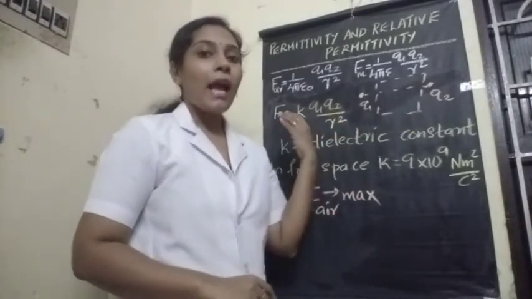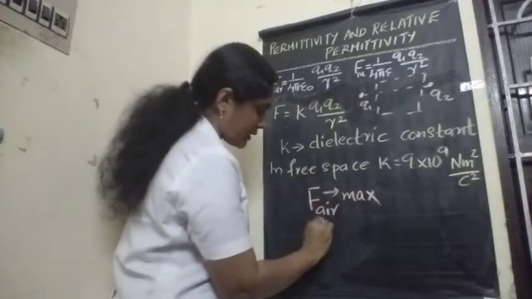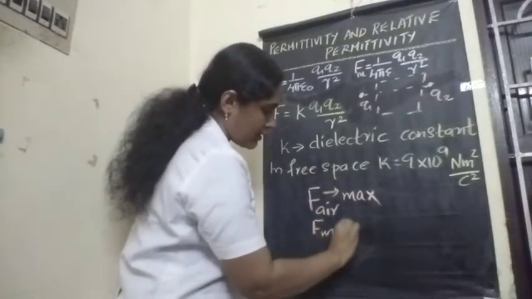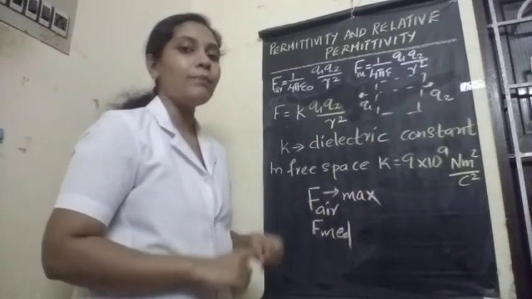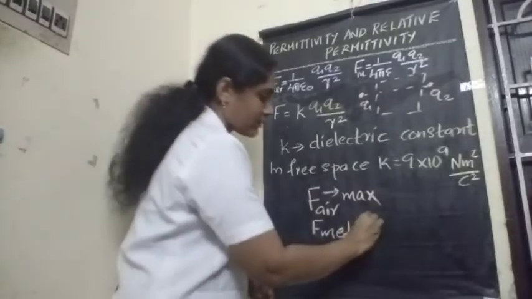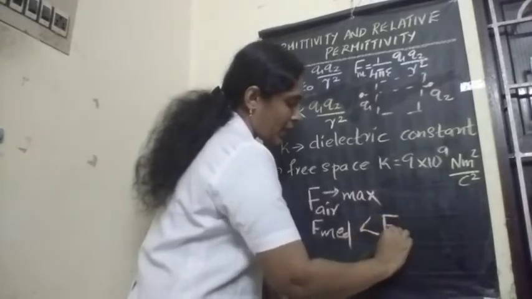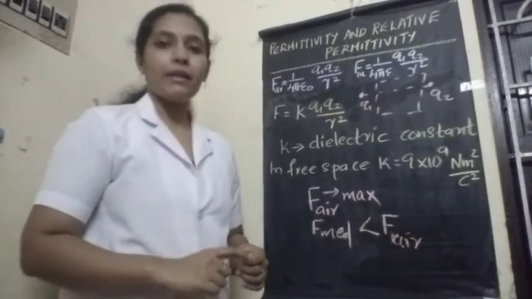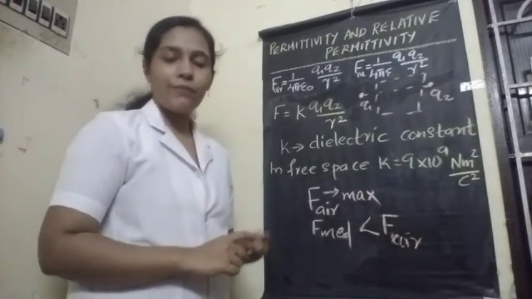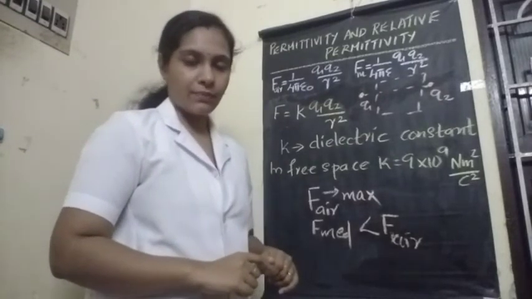So F medium is less. The force experienced by the charges in a medium will be less compared to the force experienced by the charges in air or in vacuum or in free space. Why is it so?